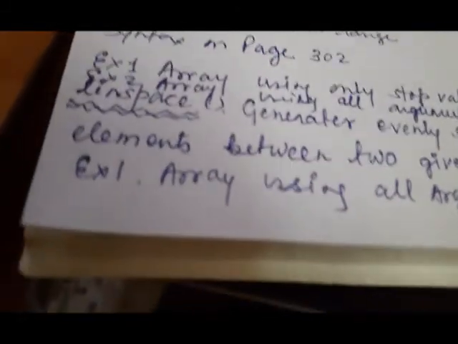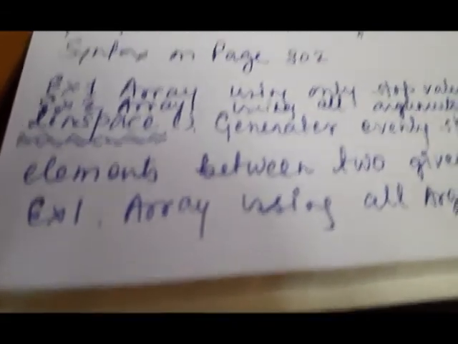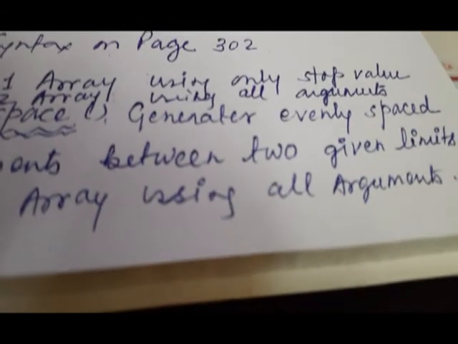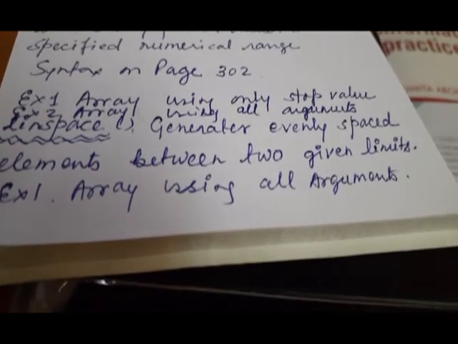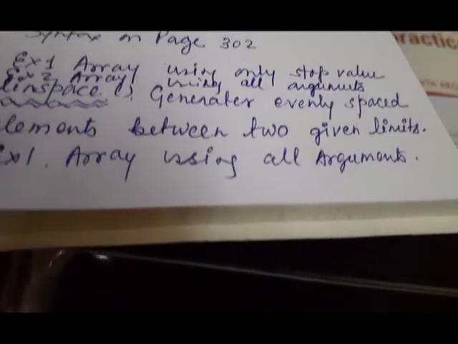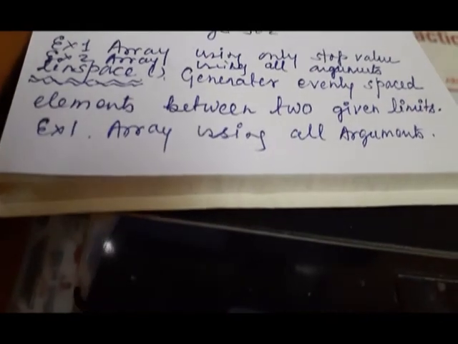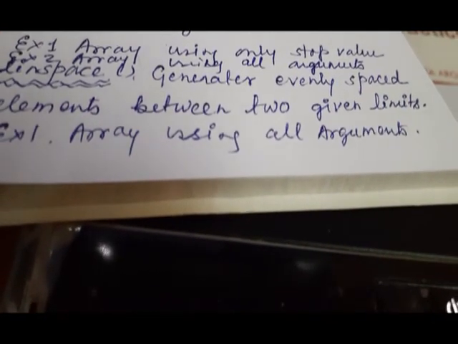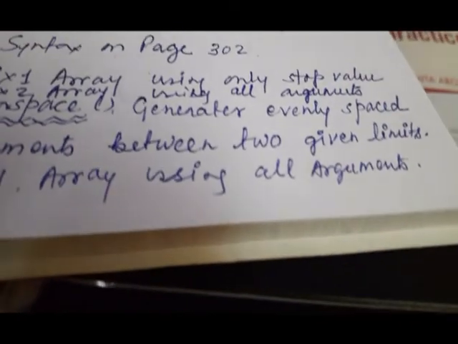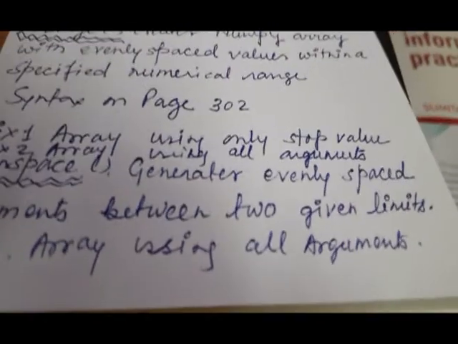The next function is linspace. Linspace generates evenly spaced elements between two given limits. It is on page number 303. Now let us see this example of linspace.